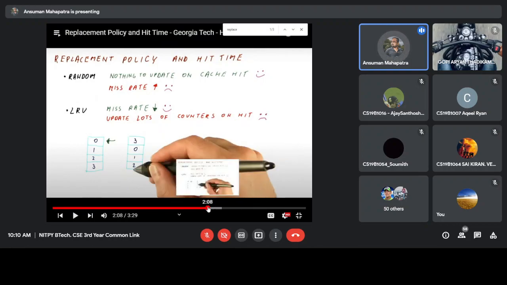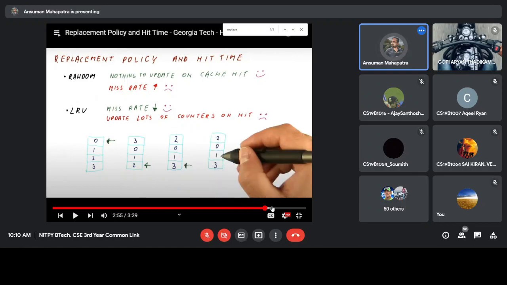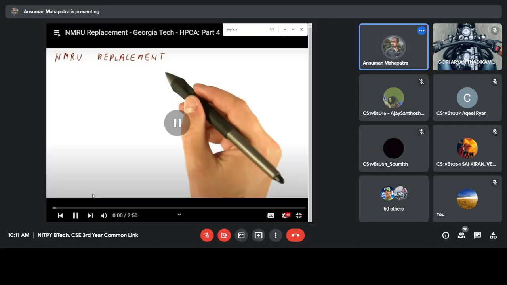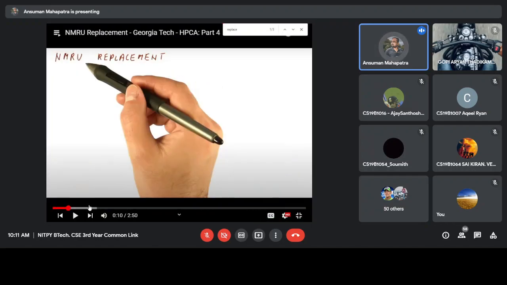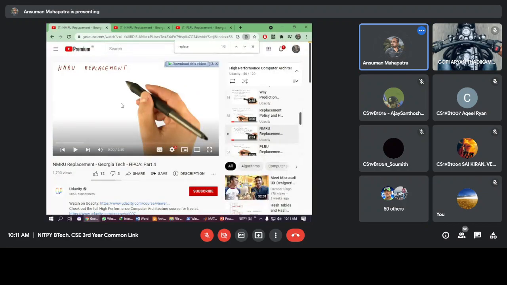In this, we have to use some counter. I think in the next one it is there. It is not clearly mentioned in the book, so that's why I'm telling. I think still it is missing.